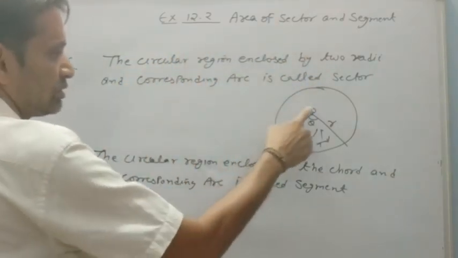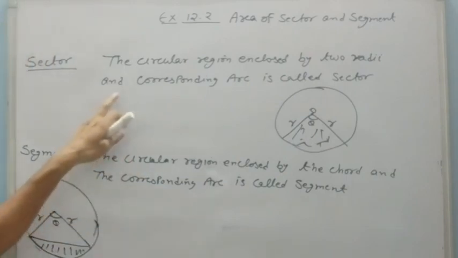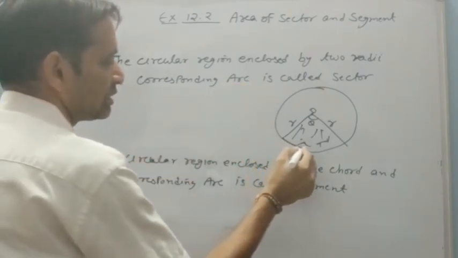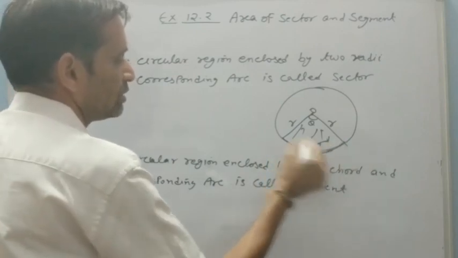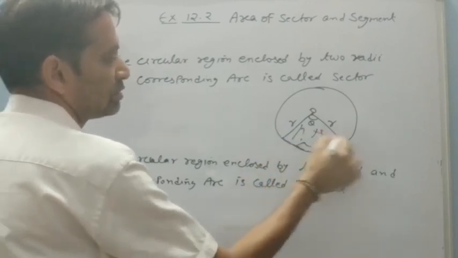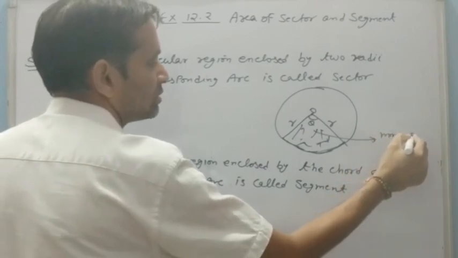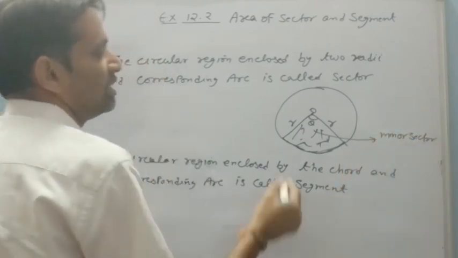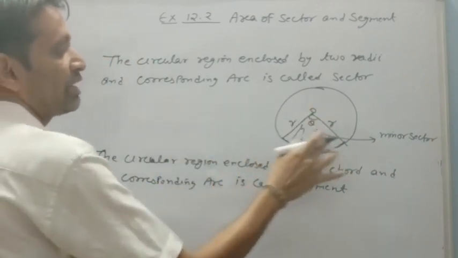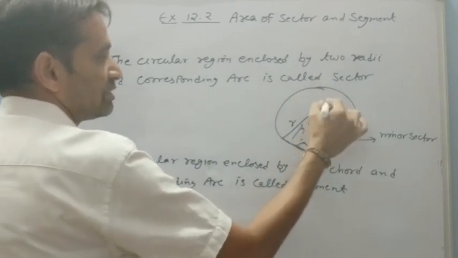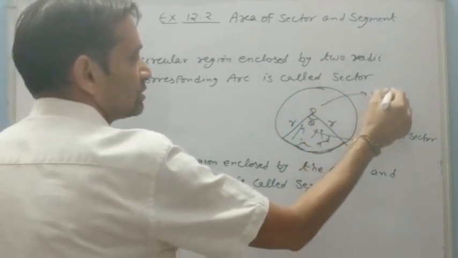These are the two radii of the circle and the corresponding arc. This is the arc which is related to this. So this is the sector and is known as minor sector. These radii are also connected with this arc also, so it is known as major sector.